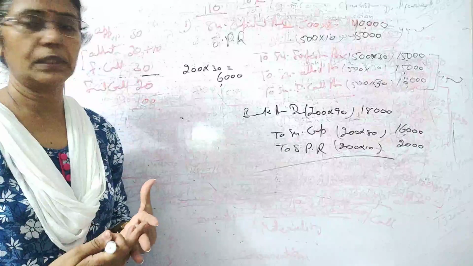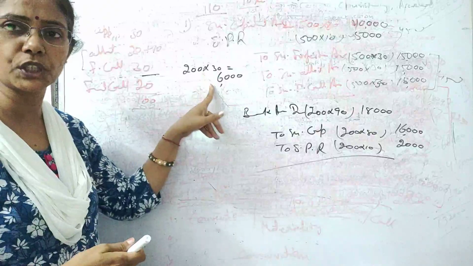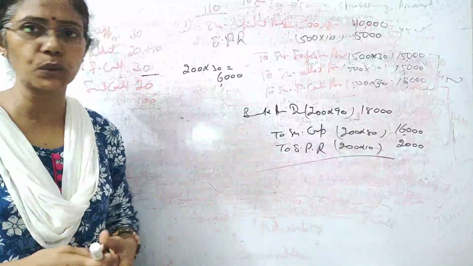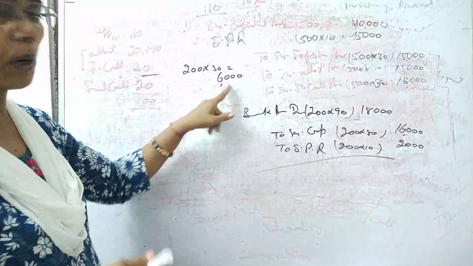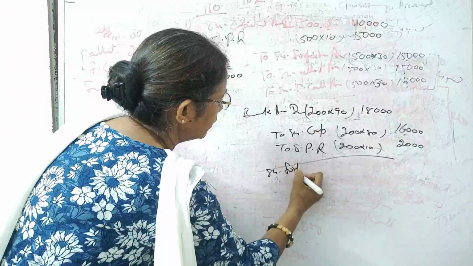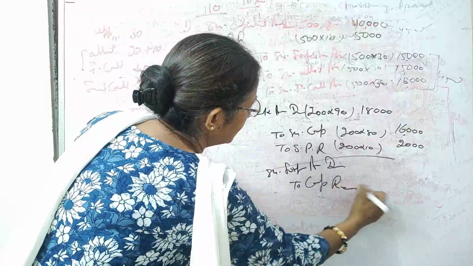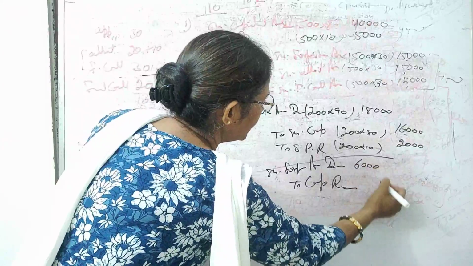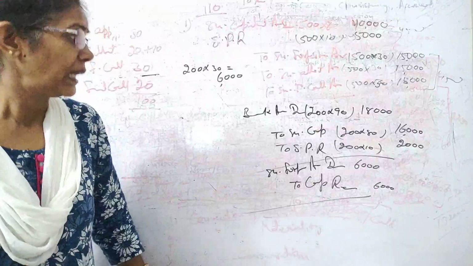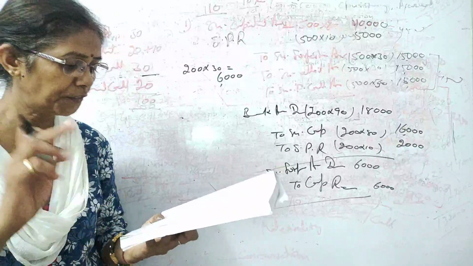Now what is the important thing? Again the same thing is there. We have to see whether you have utilized this forfeiture or not. We can see these were already reissued at premium, so the question doesn't arise to use the forfeiture amount. So the whole amount will be transferred to capital reserve. The entry is share forfeiture account debit to capital reserve, the complete amount, whole amount 6,000 we have transferred. All right. So this way we have completed the first one.